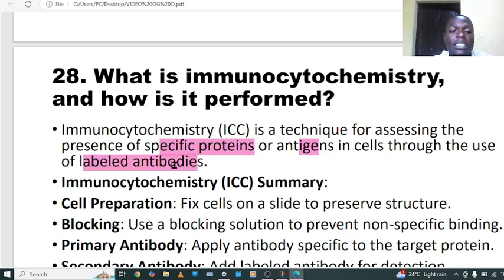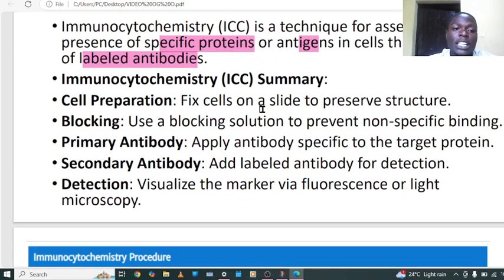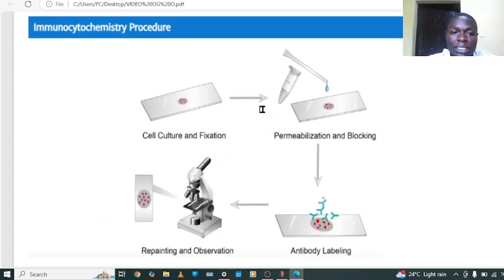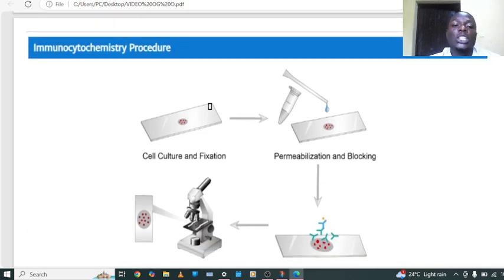So these antibodies are wrapped by enzyme or fluorescence marker. Another question, apart from what is immunocytochemistry, is how this technique is performed. So I have a short summary here. This is the protocol of immunocytochemistry.